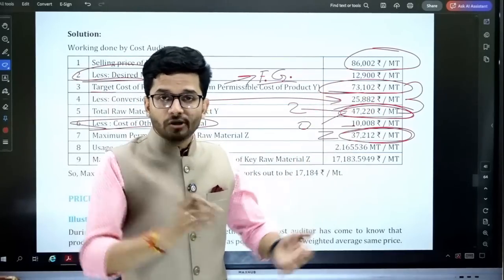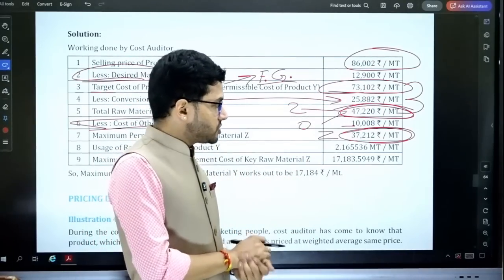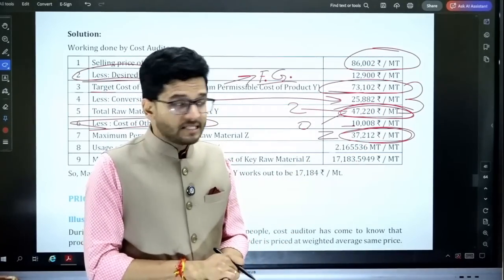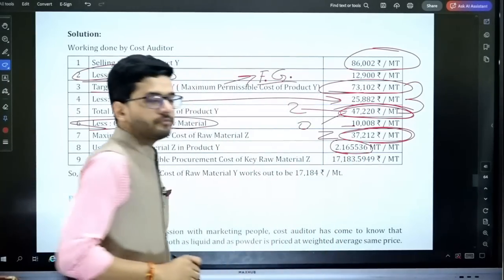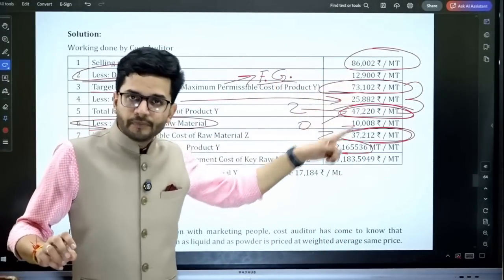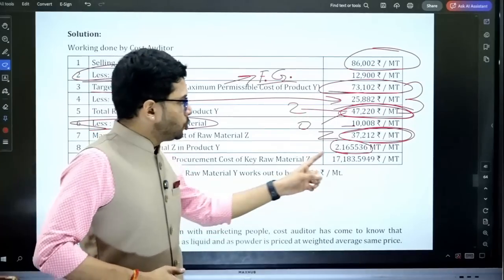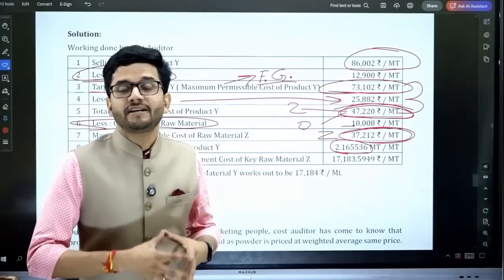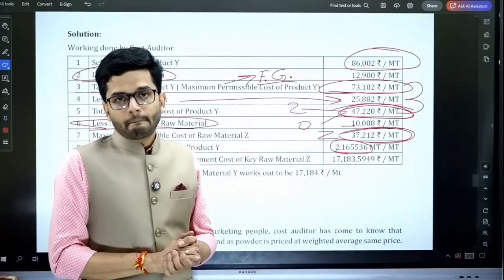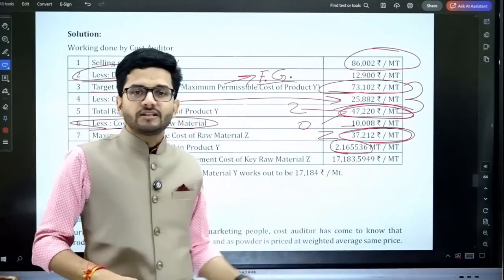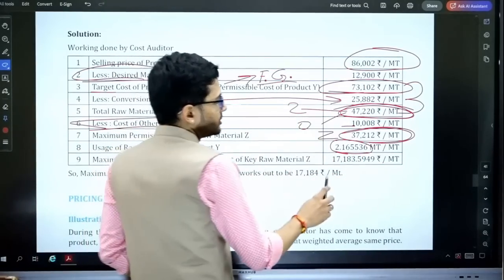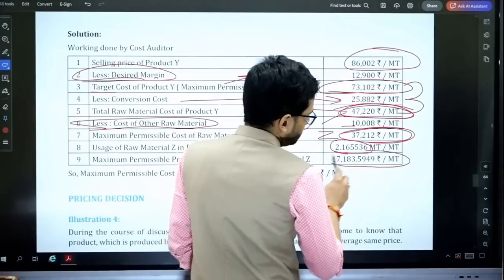Now how much quantity of product Z can be purchased by this particular amount, 37,212? We are going to divide it by the input-output ratio. 1 metric ton of product Y shall require 2.165536 metric ton of product Z. So the total cost will be divided by 2.165536 to get how much per metric ton of Z is really required.